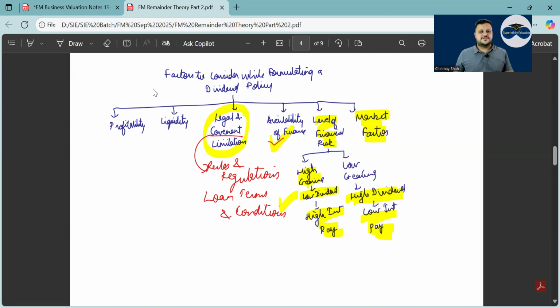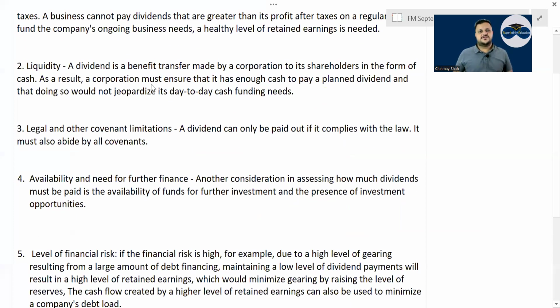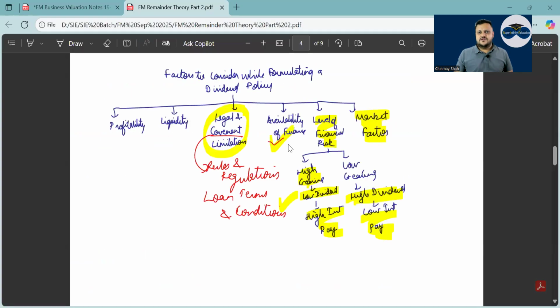Legal and covenant limitations means what? The rules and regulations. Yesterday also we discussed what covenants mean. The bank will stop you from paying dividend before paying interest, right? Availability of finance: if there is no finance available to pay the dividend, you cannot pay dividend. Then level of financial risk. If there is very high gearing, you will pay low dividend. If there is very low gearing, you will pay high dividend.